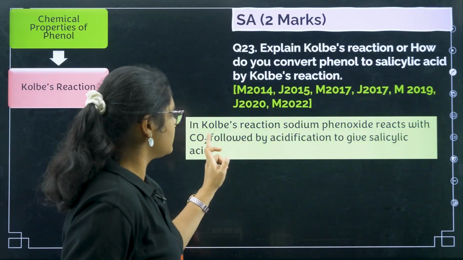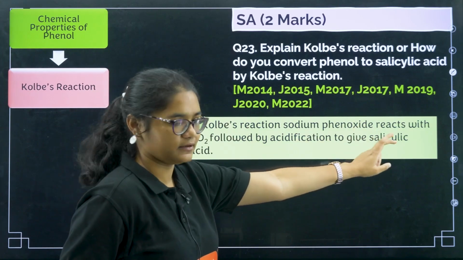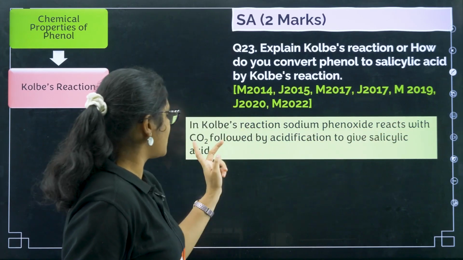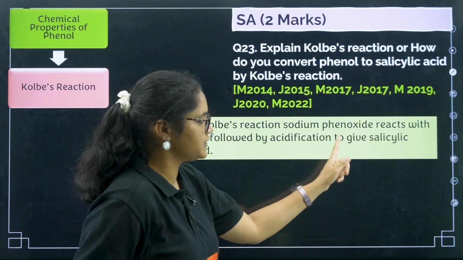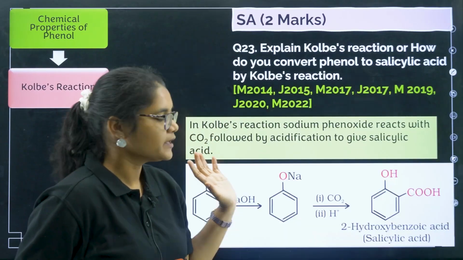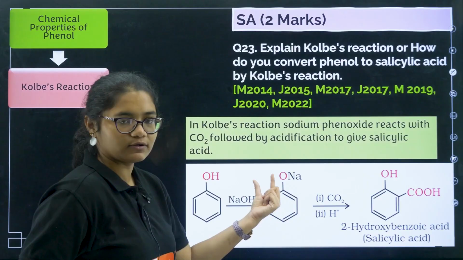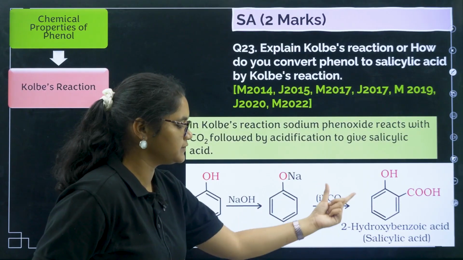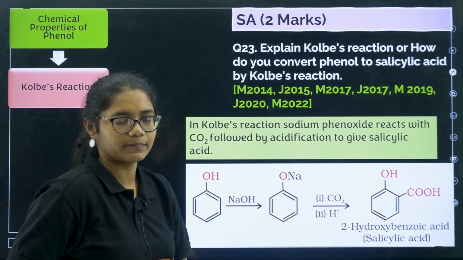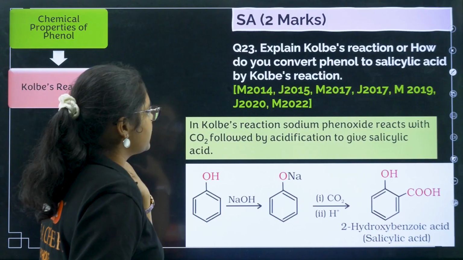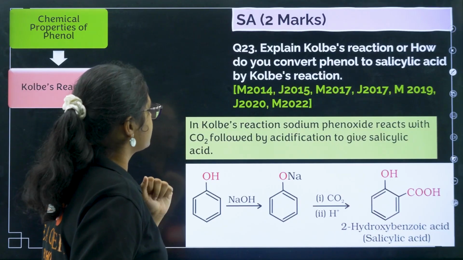So if you see here in Kolbe's reaction, sodium phenoxide reacts with carbon dioxide followed by acidification to give you salicylic acid. So in the reaction, we first have phenol, we get sodium phenoxide, carbon dioxide and H plus to give you salicylic acid. Okay. Next we have, that is the question, yes, 2 marks you will get here.